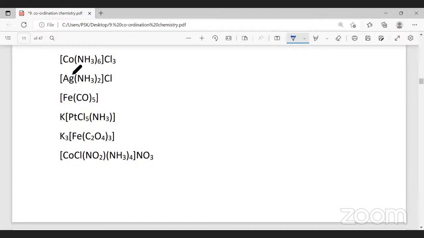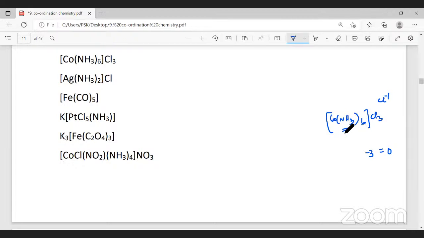In order to name the first example, [Co(NH3)6]Cl3, the first step is we'll try to find the oxidation number of the central metal. Whatever metal is present in the complex square bracket is called a central metal. Here, cobalt is the central metal. We'll find the charge on the cobalt. As a whole, the complex is having neutral charge, 0. We know chlorine is a negative ion, Cl minus, which is -1. -1 into 3 is -3.